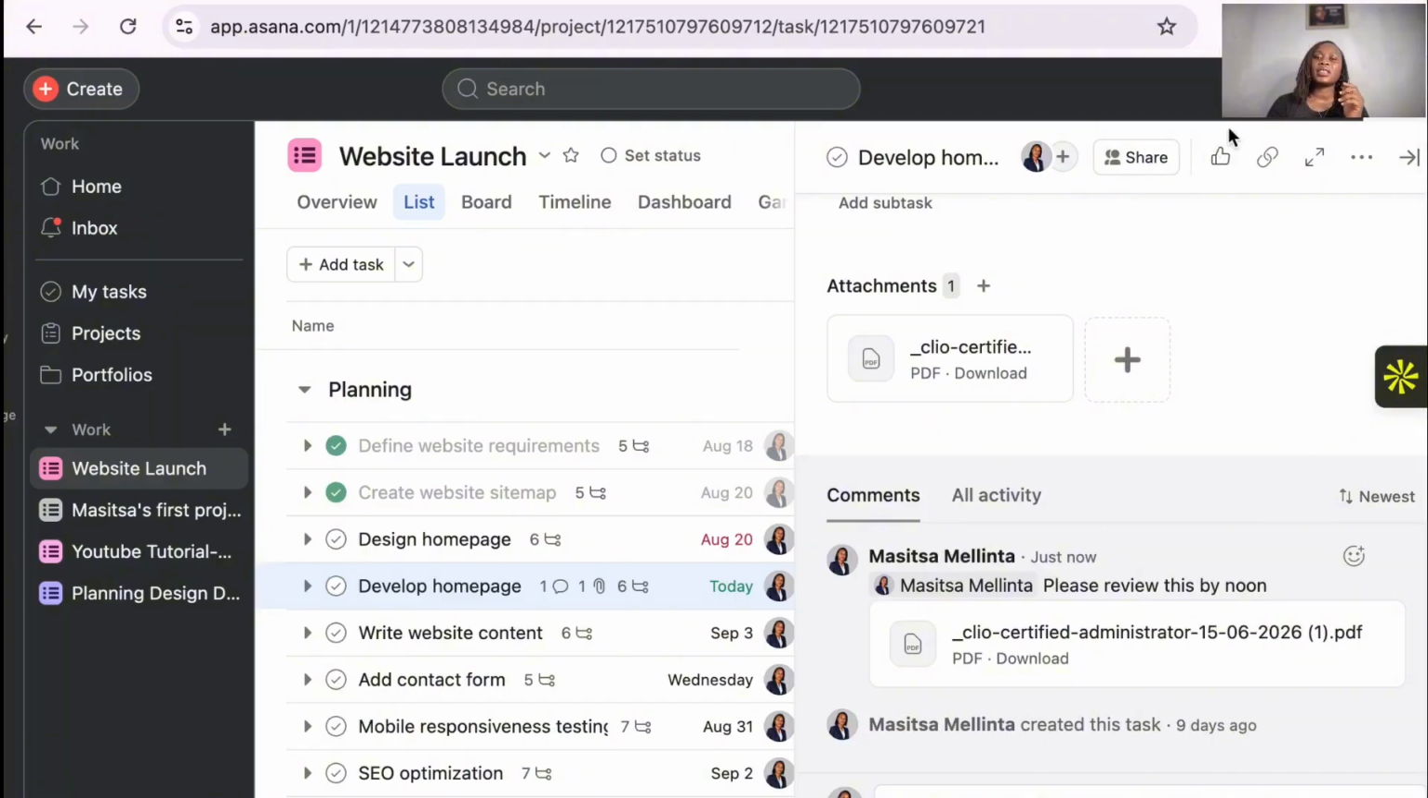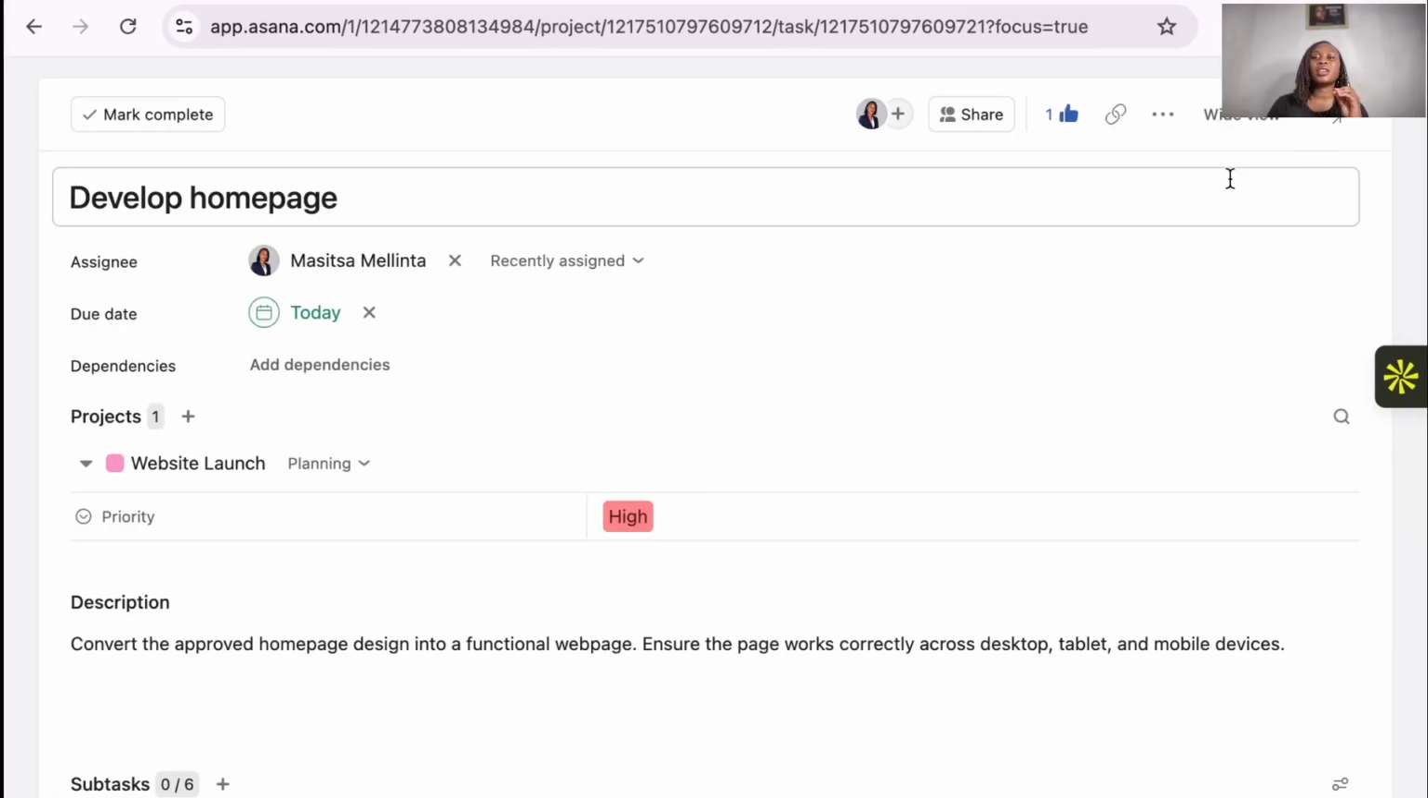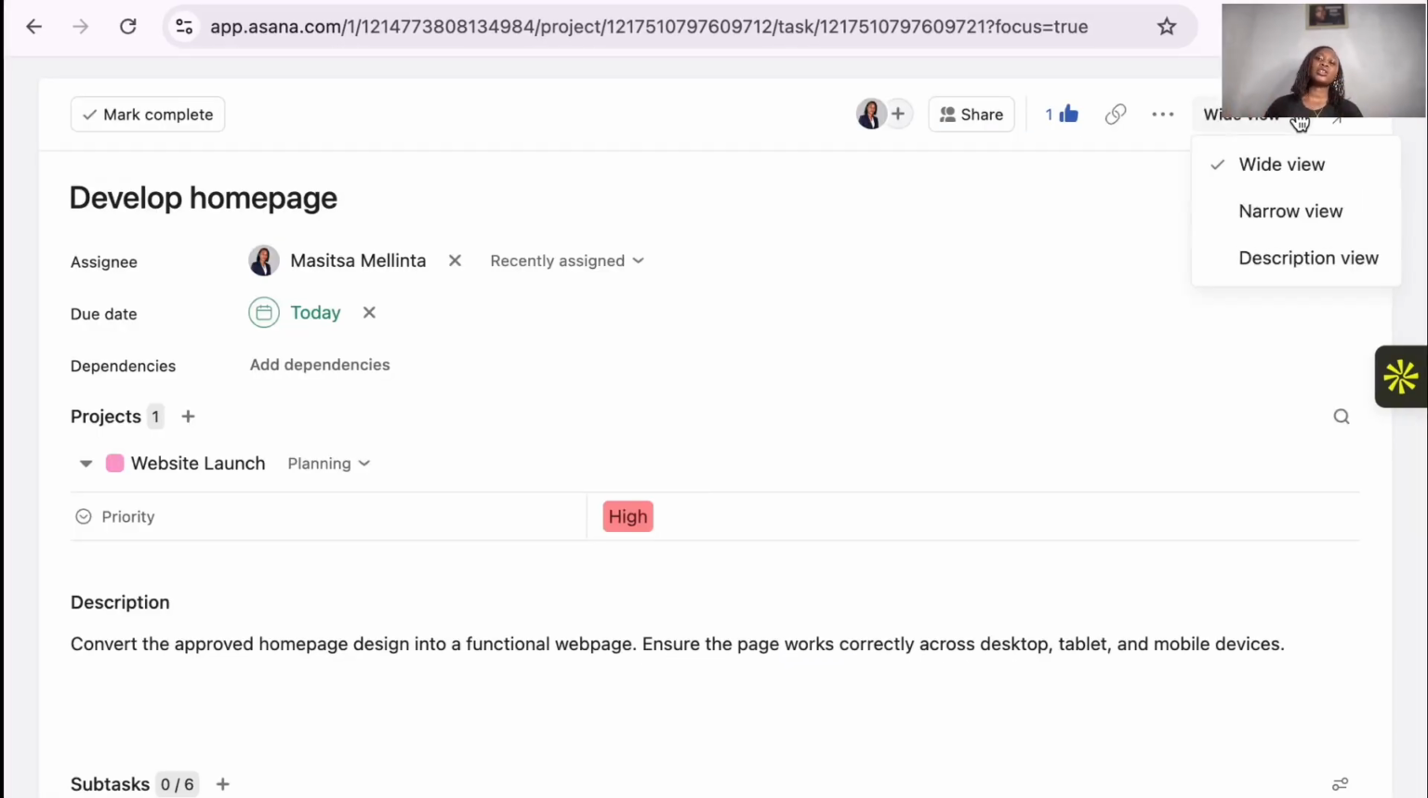Now let's come right here and I'll show you. This one, you are liking the task. For example, someone left you a comment and you've seen that comment, so you just want to like it, you could like the task. And then here you can copy the task link and paste it somewhere else so that you can see it from somewhere. This one is to put it on full screen. You can choose the view that you want. Do you want a wide view, narrow view, or description view?